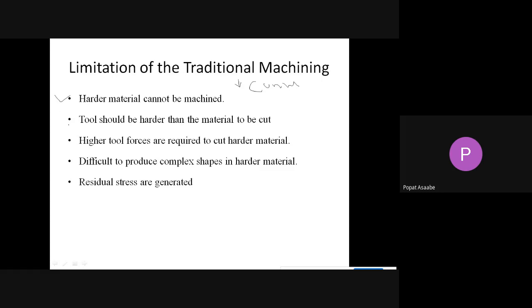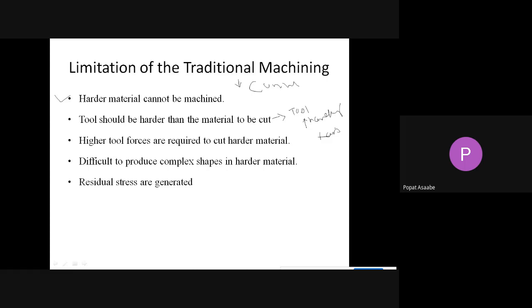Then, the tool should be harder than the material to be cut. In conventional machining, we have to follow that condition. Whatever tool we are using to remove the material from the workpiece, that tool material should be harder than the workpiece.